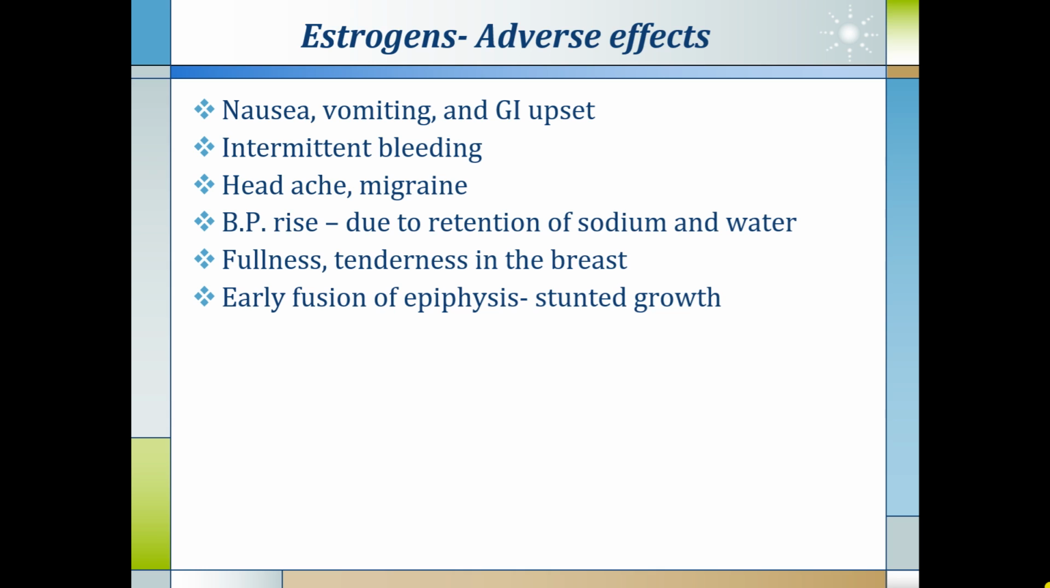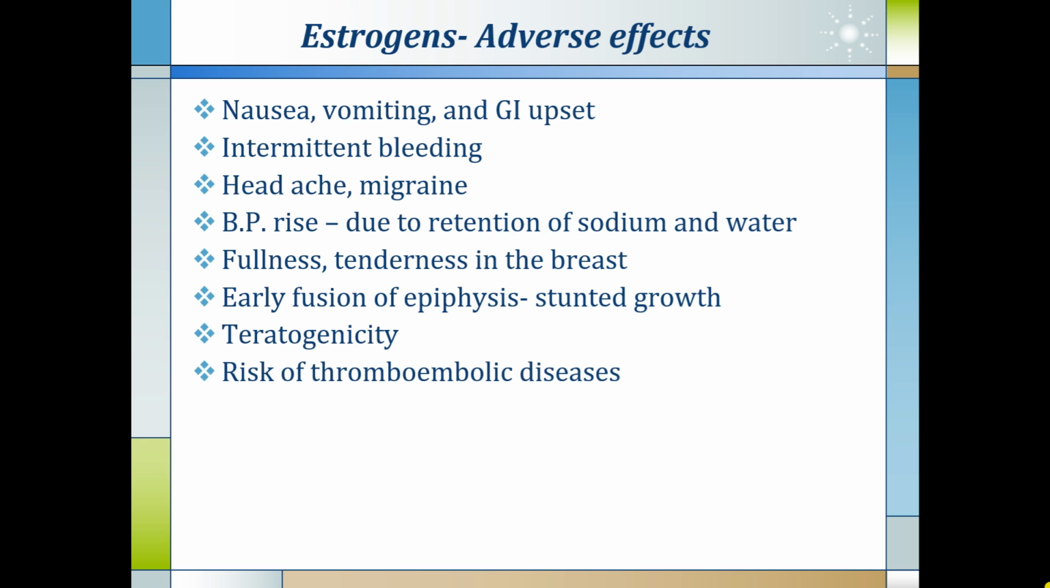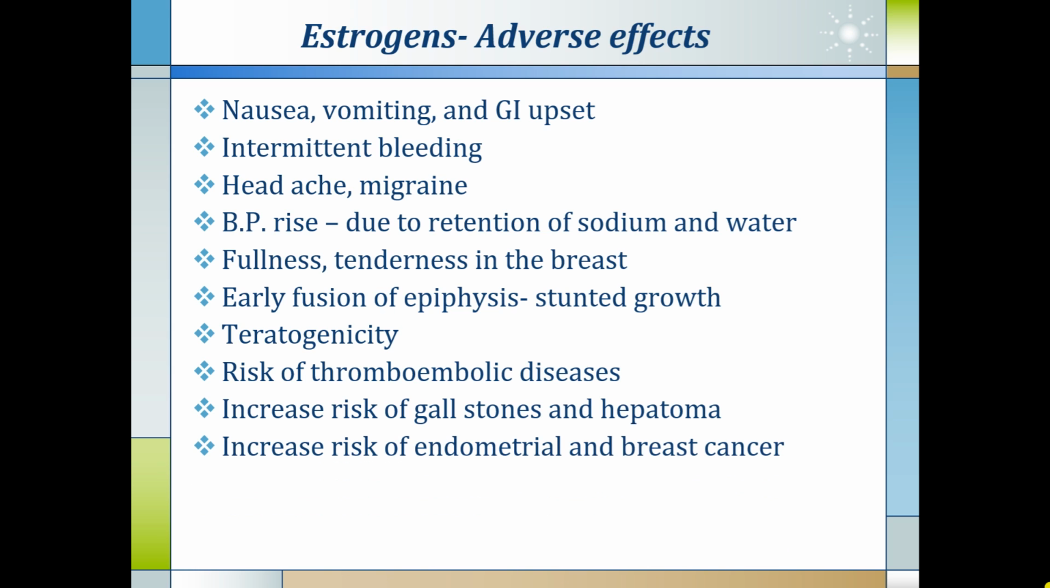Early fusion of epiphysis and stunted growth can occur if doses are given for a prolonged period of time in children. It can produce teratogenicity also. Risk of thromboembolic disease is higher with estrogen because it enhances the coagulability of the blood. Increased risk of gallstone and hepatoma because the drug goes into enterohepatic circulation. Increased risk of endometrial and breast cancer is seen with estrogen. It can produce gynecomastia and decreased libido in males.